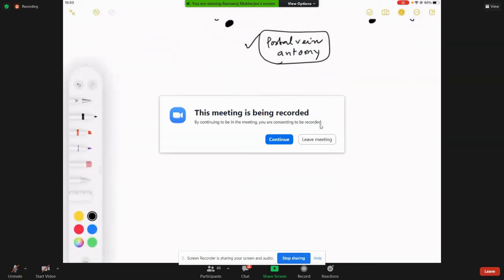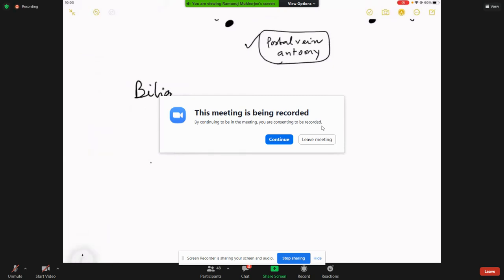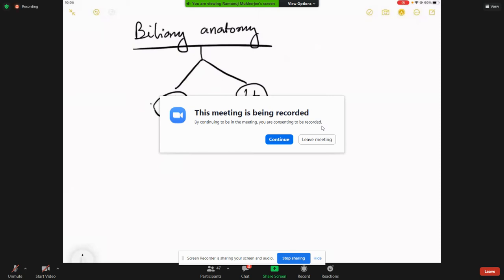So let us start with biliary anatomies quickly, and let us try to understand what is this biliary anatomy that I am interested in. As I have said, I am more interested in the liver side of the story rather than the extrahepatic side of the story. When I talk about the liver side, the first is the right duct and the left duct. We will not be going below the right duct and the left duct today. We will be going back to the liver.